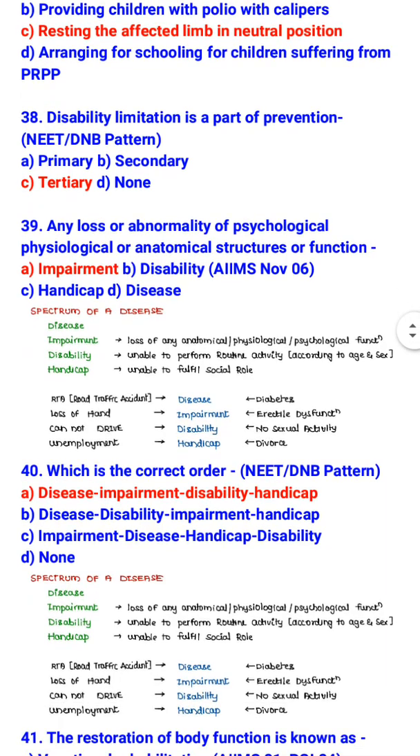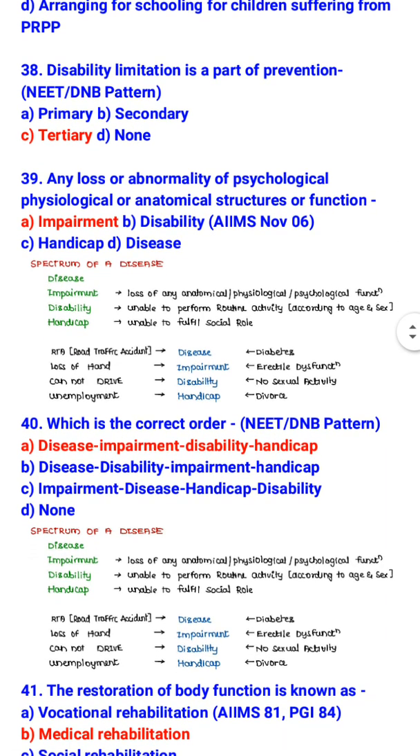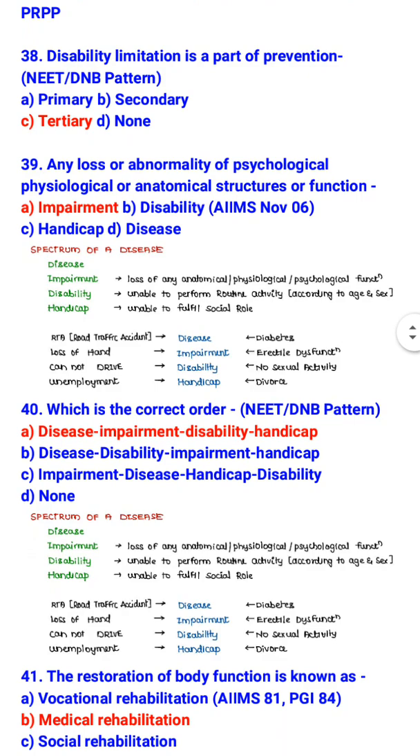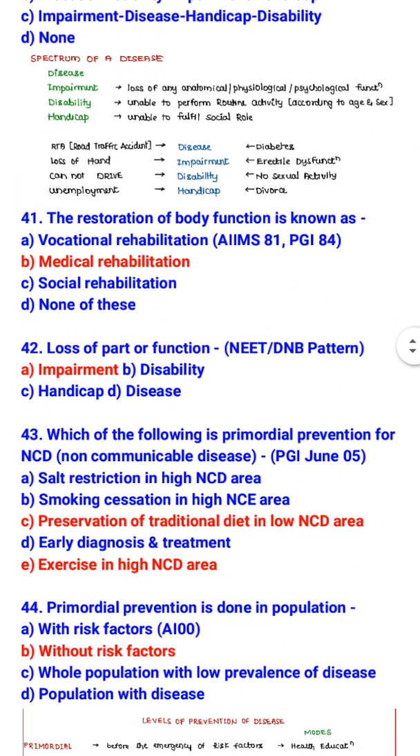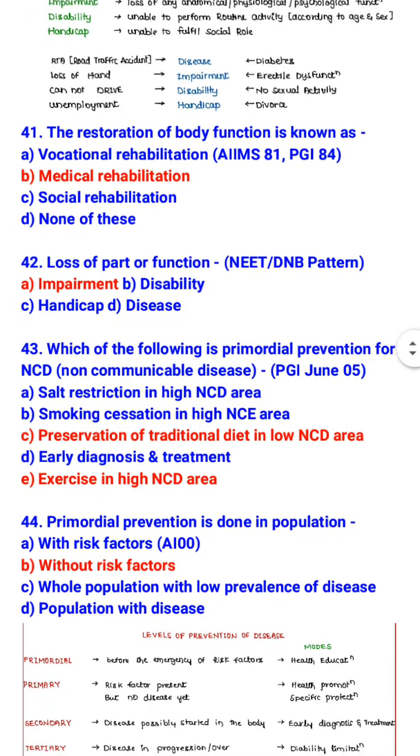Any loss or abnormality of psychological, physiological, or anatomical structures or function is impairment. Which is the correct order? Disease, impairment, disability, and handicap. The restoration of body function is known as medical rehabilitation. Loss of part or function is known as impairment.